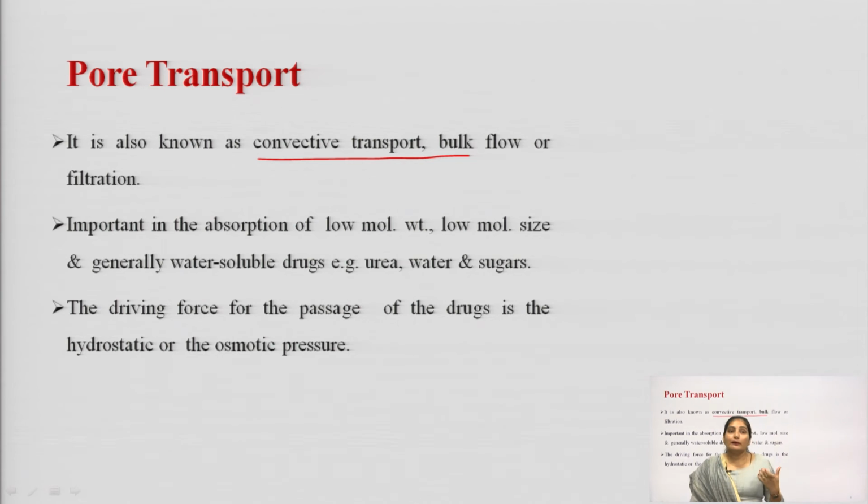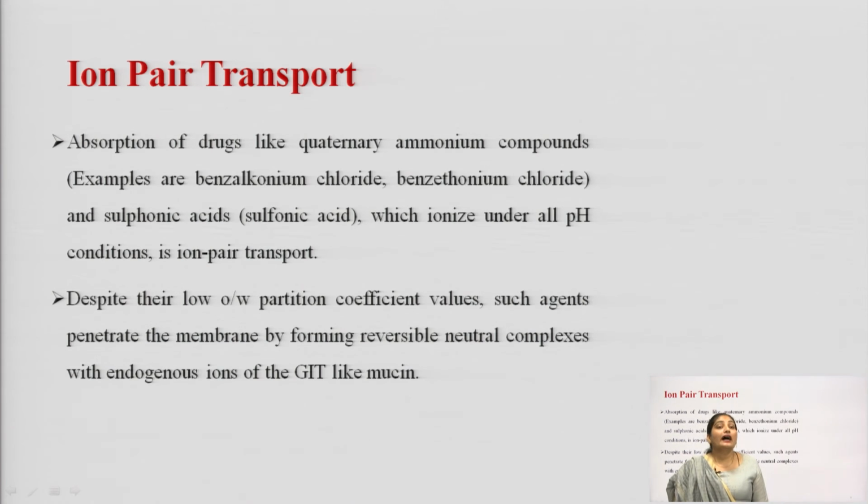So, this is all about the pore transport, also known as convective transport, bulk flow, or filtration. Another transport process present in transcellular transport is the ion pair transport process. As the name indicates, ion pair transport means there will be some pairing of the ions; the ions will be involved in this transport process.